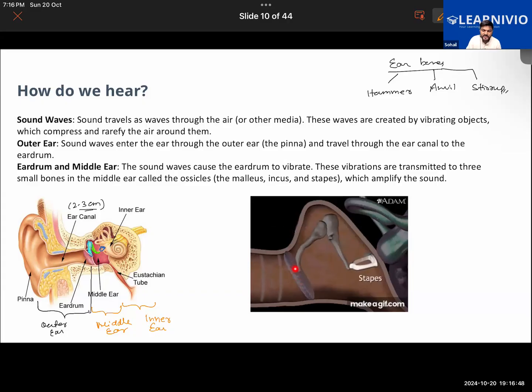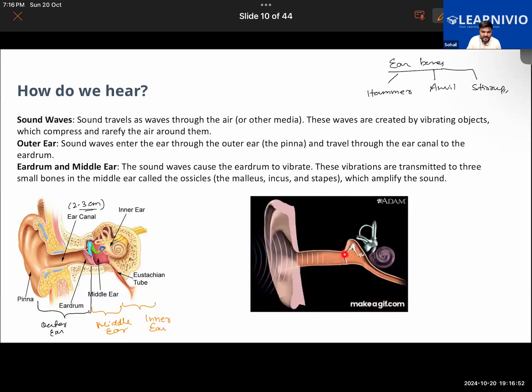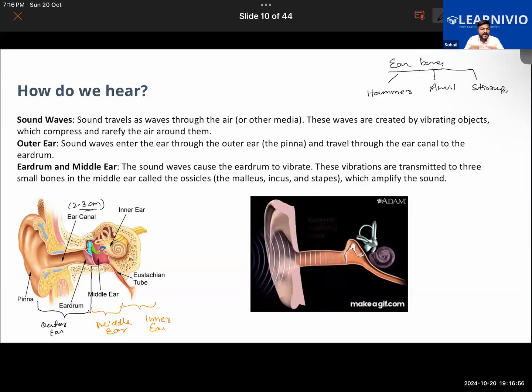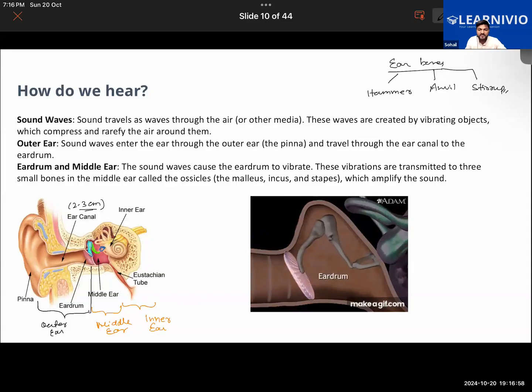And as a result of the vibration of the eardrum, you will see that these bones will also start to vibrate here. So due to the vibration of the ear bones, the sound is amplified further. Getting my point now? So the function of the ear bones is to amplify the sound.